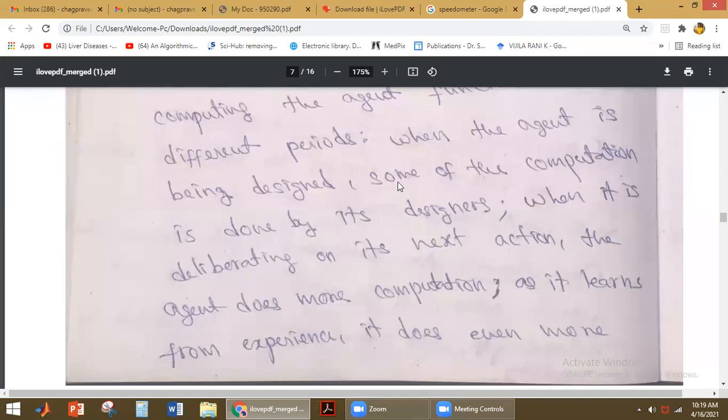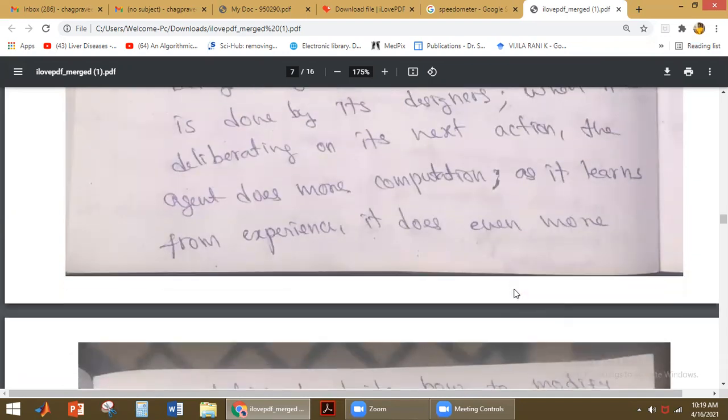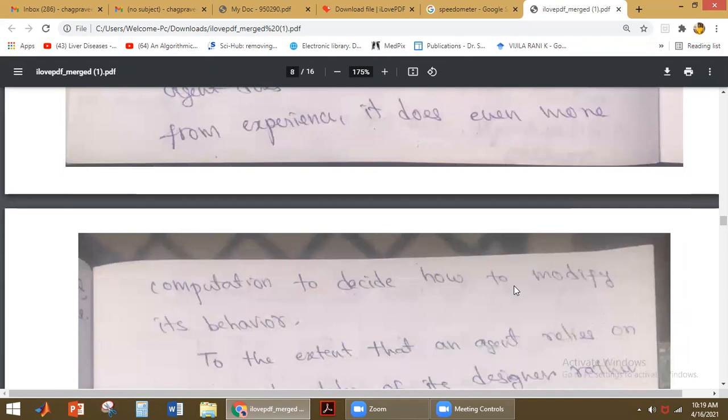Okay, so initially it is performing only a few computations. When it is used in the environment, what happens? Because of experience, it is able to do some more computations as it learns from the experience. So when it goes on being used, what happens? As it learns from the experience, it does even more computations to decide how to modify its behavior.